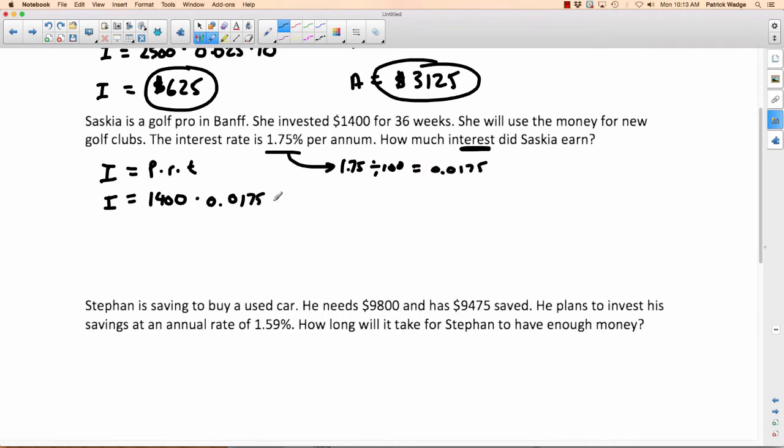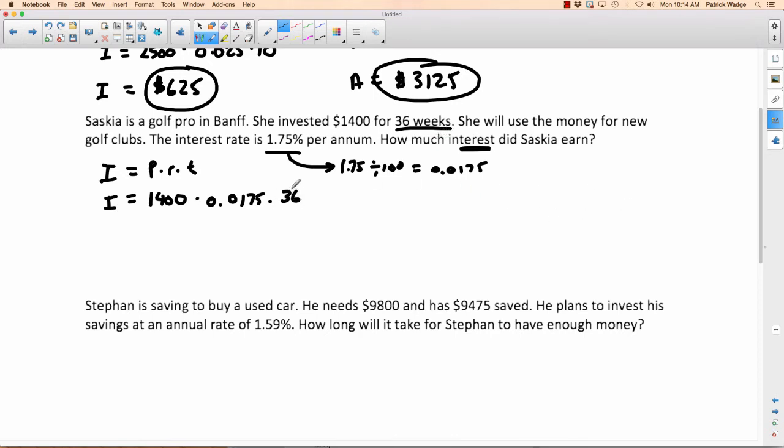Now, even trickier, we have to multiply that by the time. And the time is right here, 36 weeks. So do I go time 36? No. How come? Because that's in weeks. We want it to be in years. If you put 36 here, it means that she invested it for 36 years. She's going to make a lot of money. This is just 36 weeks. It's not very long. She's not going to make very much money. That's less than a year. In fact, how many weeks are there in a year? There's 52 weeks in a year.